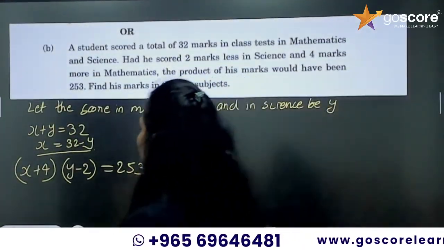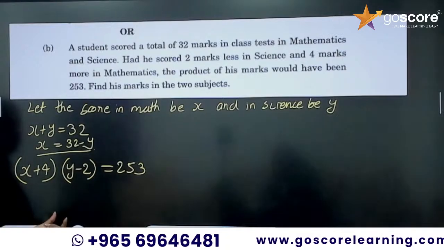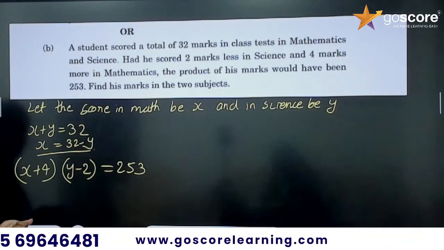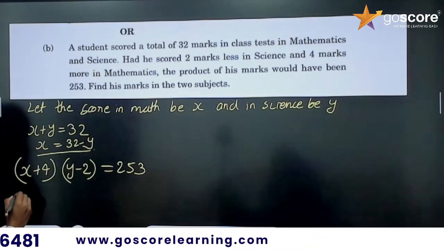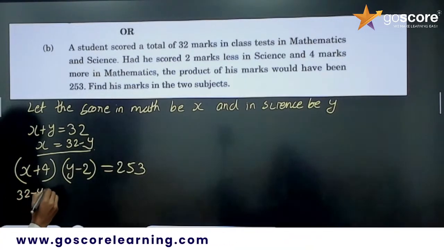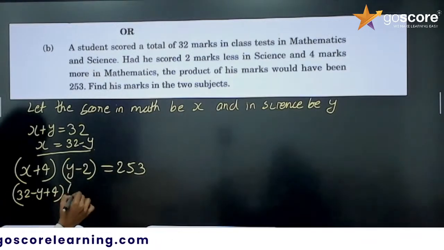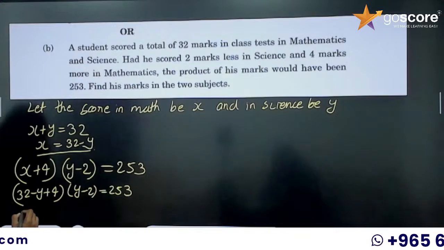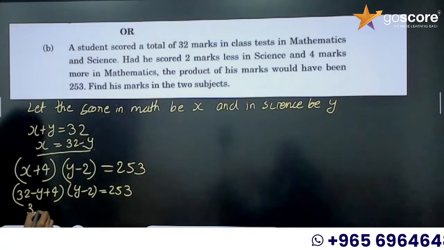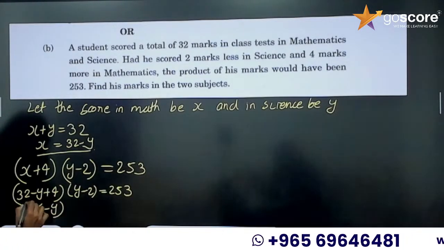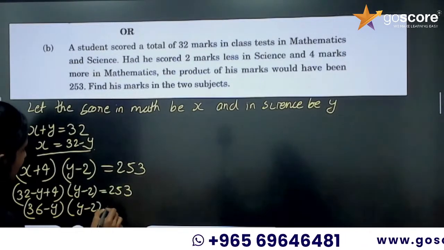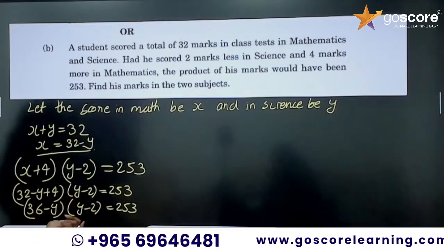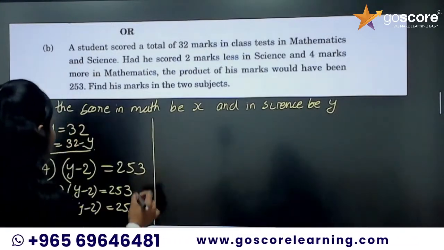Okay, now we can multiply this. Before that, I will substitute 32 minus y for x, right? So it will be 32 minus y plus 4 into y minus 2 equal to 253, or I can say 32 plus 4, 36 minus y into y minus 2 equal to 253. That means both the factors are in terms of y, so we can multiply and find the answer.